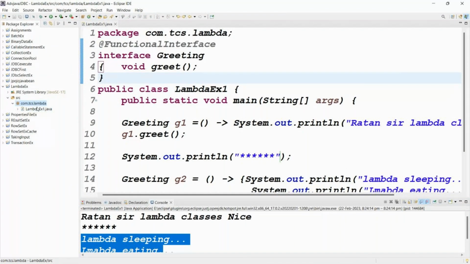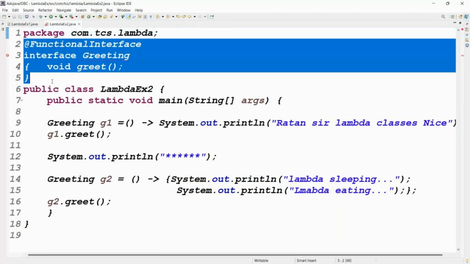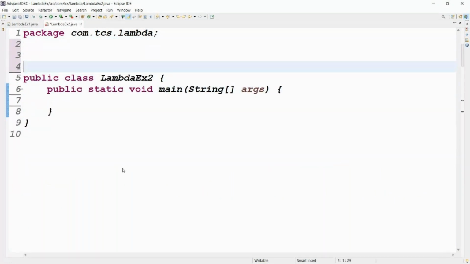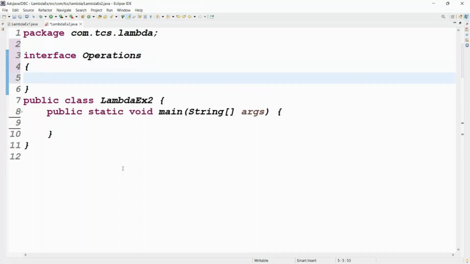Guys, here you can write lambda example 2. Click on finish. Tell me the code for this lambda example 2. I want to take one functional interface. Tell me the syntax. Interface Operations. Here we take one abstract method: void add, expecting int num1 and int num2.